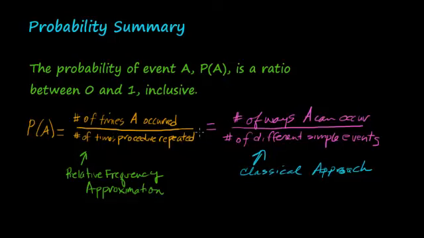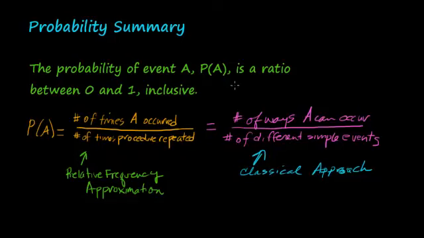There's no way to get a value larger than 1 because A can't occur more times than you run the procedure, or have more ways of occurring than the number of possible simple events in your sample space. It's not going to happen. So it's very obvious that we can't go larger than 1 and that this cannot be a negative number. That's how we understand that the probability of an event is a ratio between 0 and 1 inclusive.